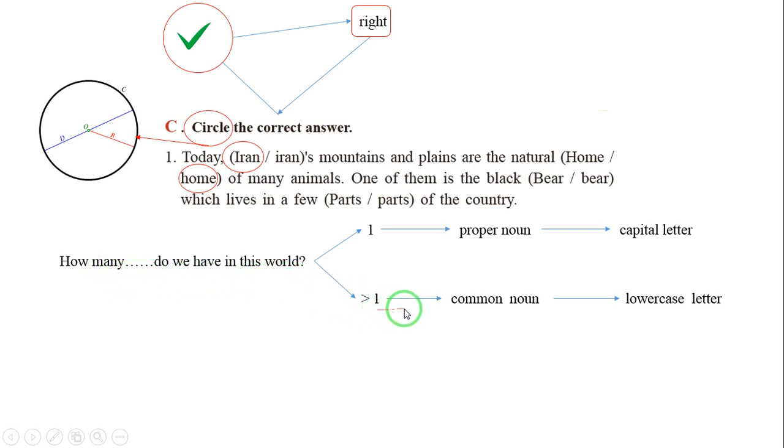More than one, common noun, lowercase. Which lives in a few parts. How many parts do we have in this world? More than one, lowercase letter. Parts of the country.